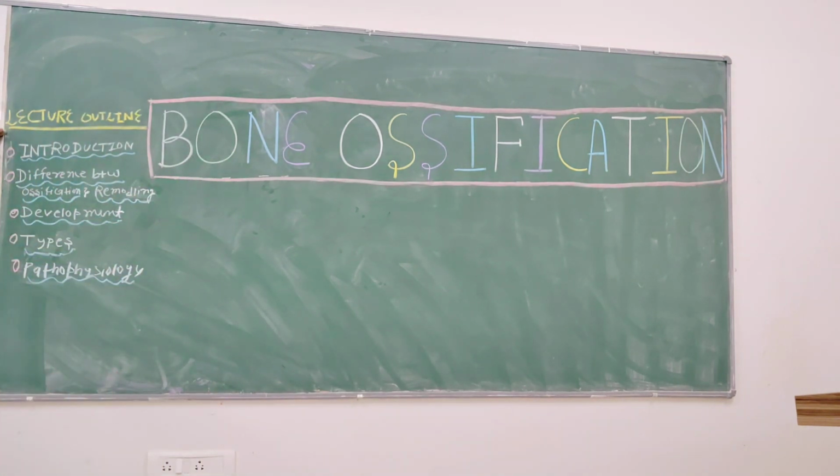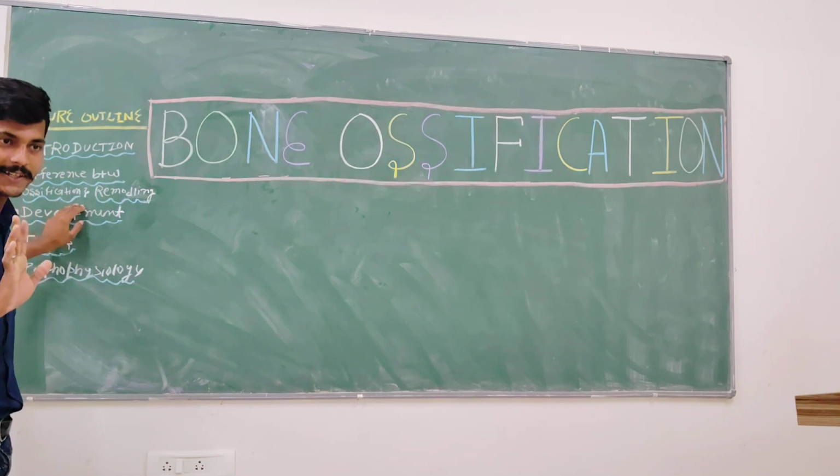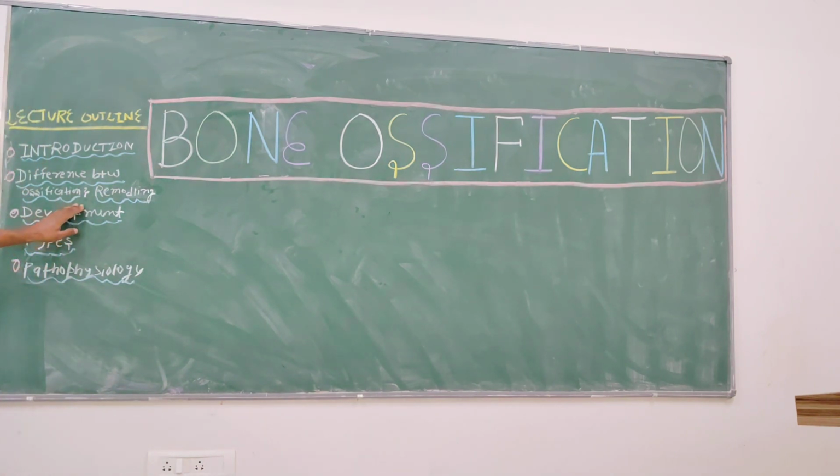So I will introduce you to the lecture outline. Today we will first deal with the introduction. Then we will see the difference between bone ossification and bone remodeling. They are two different aspects, so we will deal with them also.